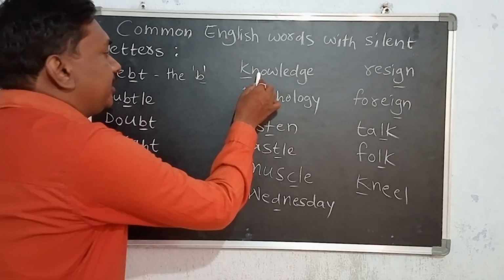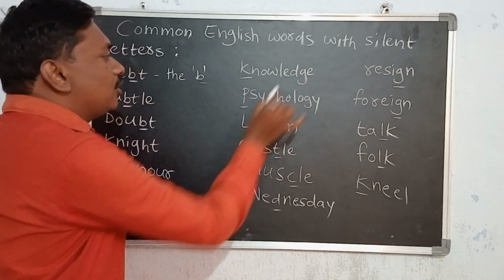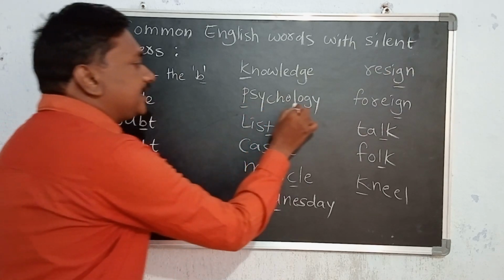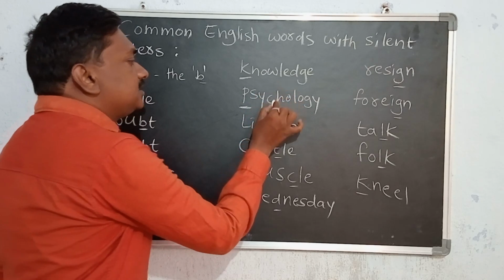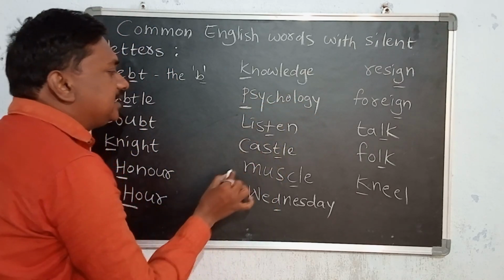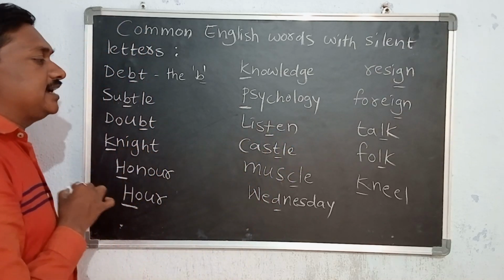H-O-U-R. Next, coming to knowledge. K-N-O-W-L-E-D-G-E. Knowledge. So here in this word, the letter K is silent. Psychology. Here, the letter P is silent. P-S-Y-C-H-O-L-O-G-Y. Next, listen. L-I-S-T-E-N. Listen. The letter T is silent.